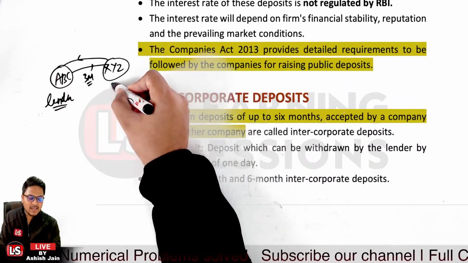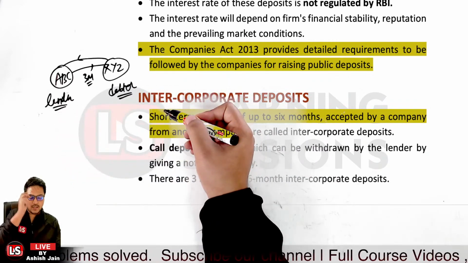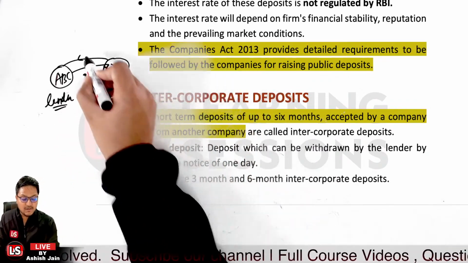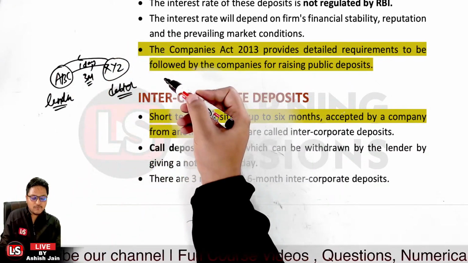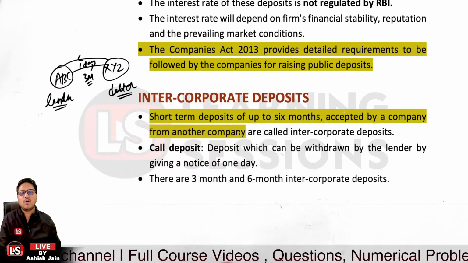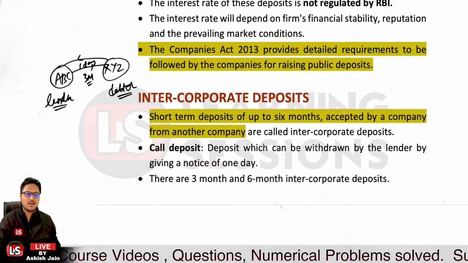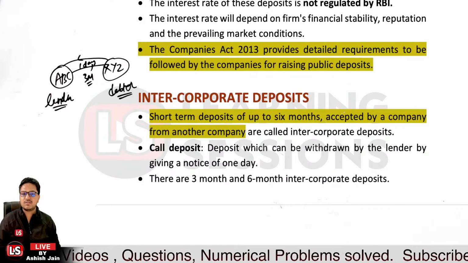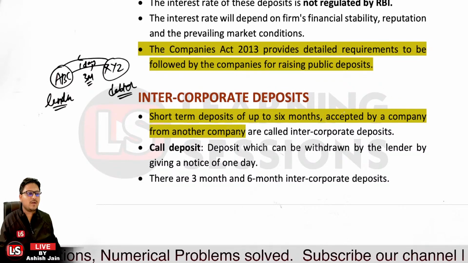XYZ is the debtor, to whom the debt has been given, and ABC is the creditor. If ABC gives 1 day notice to XYZ to withdraw the funds, that would be the call deposit. The duration of these inter-corporate deposits can be 3 months or 6 months. So these are for shorter periods, not for the long period. So that's an inter-corporate deposit.